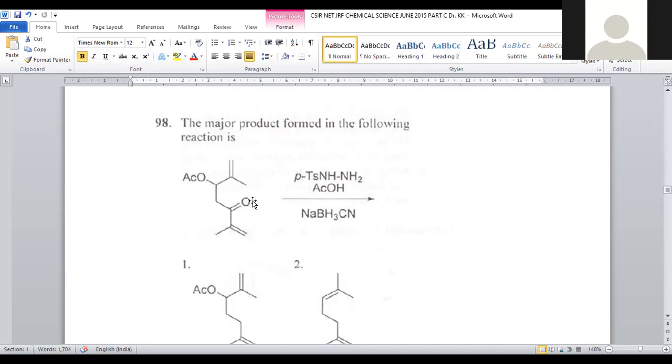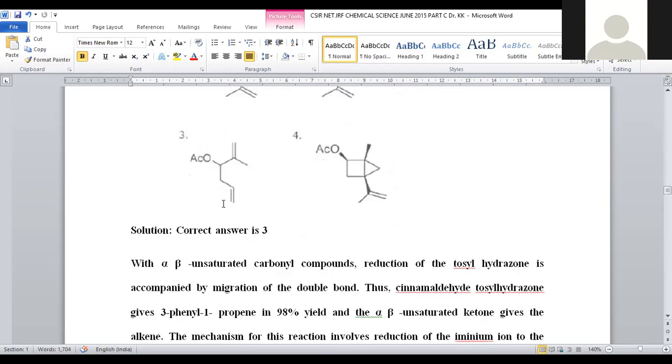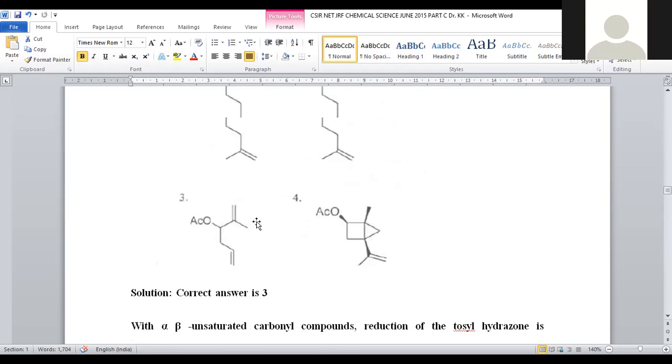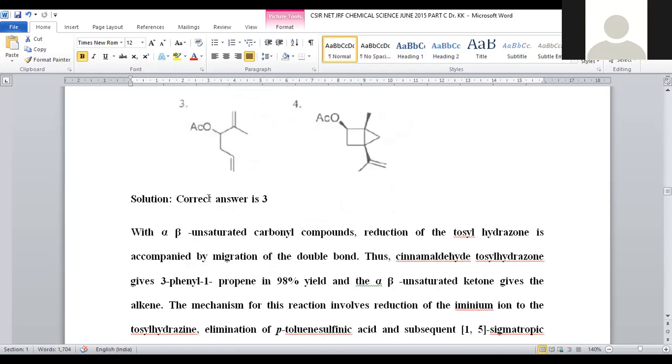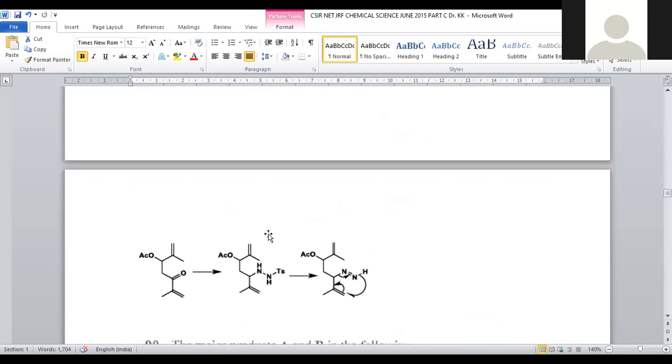Paratoluene hydrazine will cap this one, condense with this functional group. Later, sigmatropic rearrangement between this first position and the 5th position is possible. So after shifting here, sodium borohydride, a better reducing agent, will discard the entire tosyl hydrazine system, being a better leaving group. Only the part left is this terminal olefinic bond. That is given in option number 3. For question number 98, option number 3 is the correct answer.